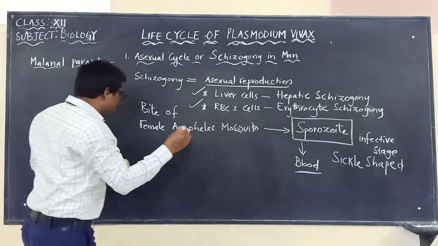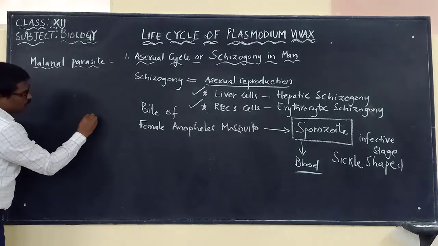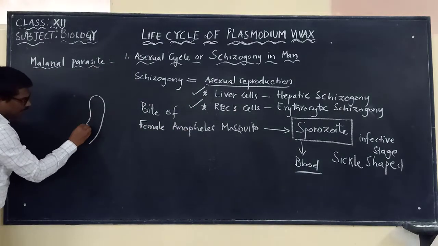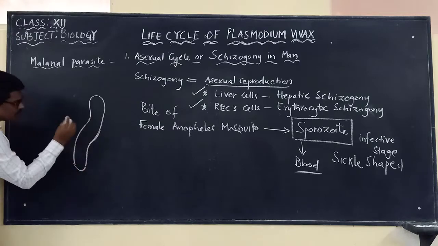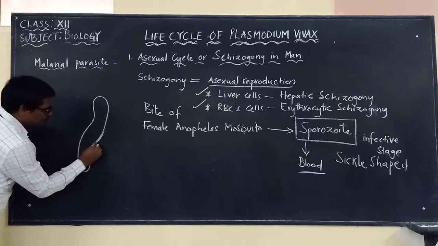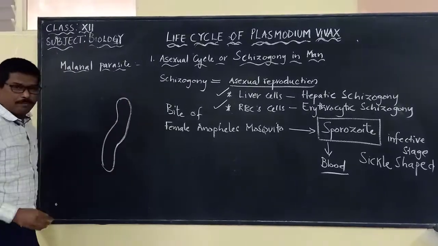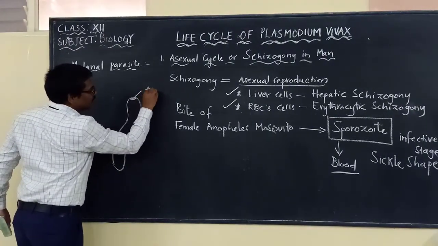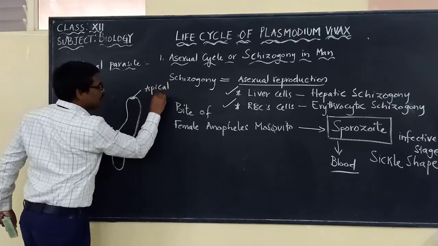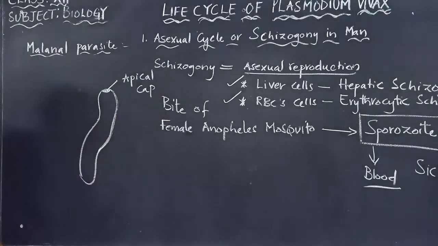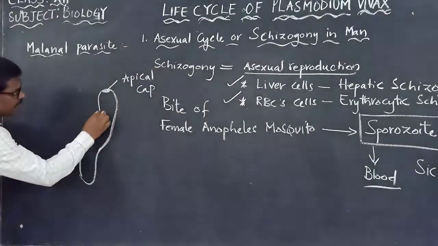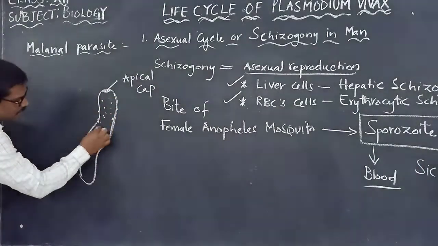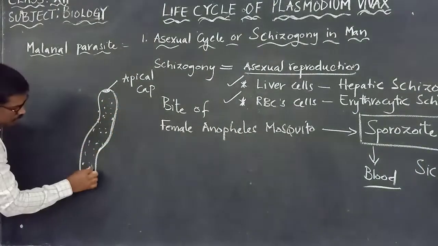Remember that. Now, if you are looking at the sporozoite, it will be like this. The sickle shape, and at the anterior end it has the apical cap. It has the cytoplasm inside the sporozoite.